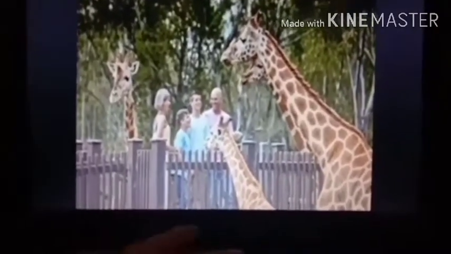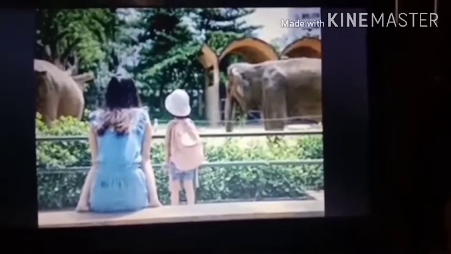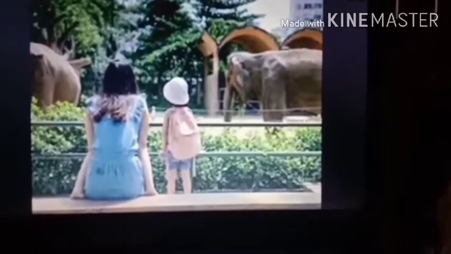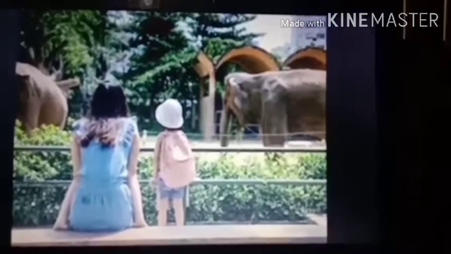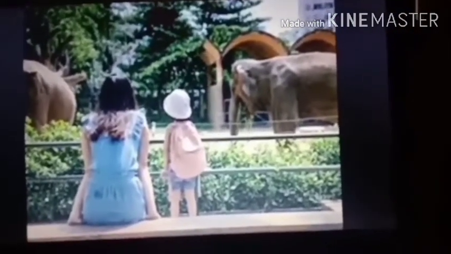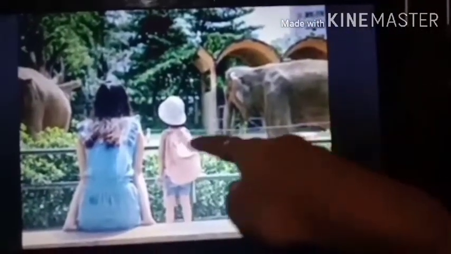But when I showed you the previous slide, you saw this tiger. Tiger is a very dangerous animal, so it is kept in a cage and the cage is fully closed. Now you see in the first slide also, elephants. Elephants are kept in enclosures, means they are not kept inside a cage. They are very huge animals, right? They are not wild animals and they are not dangerous animals. So they are kept in open enclosures. Enclosure means there is a fence. Can you see? There is a fence around them and they cannot come out.